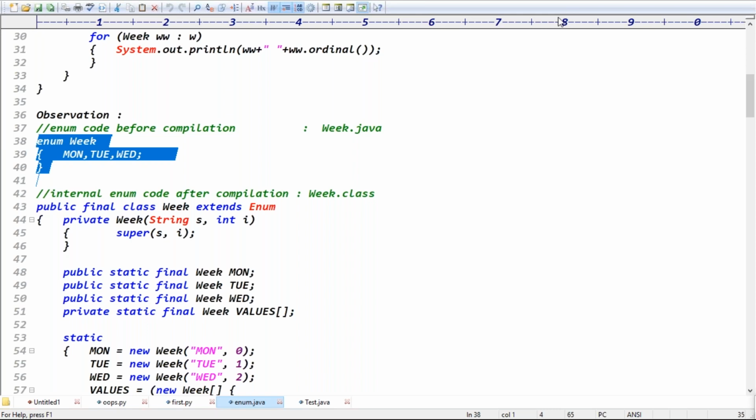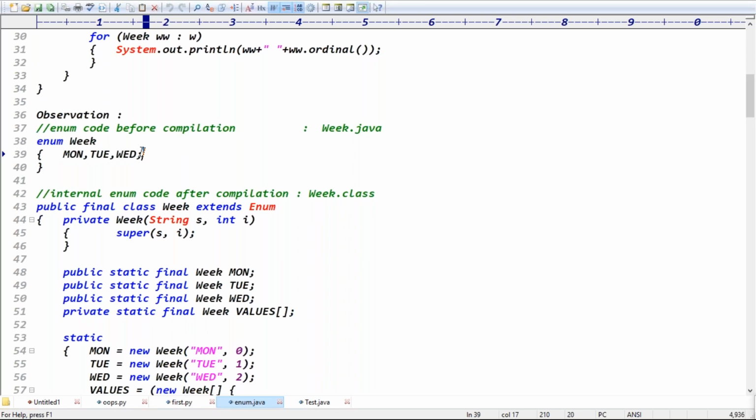Guys, autoboxing internally uses which method? The valueOf method. It means the process is not done by us, but by someone else, right? It's not done by a compiler, right? Exactly. In the same way, guys, enum constants are by default what type? By default, public static final type, right?